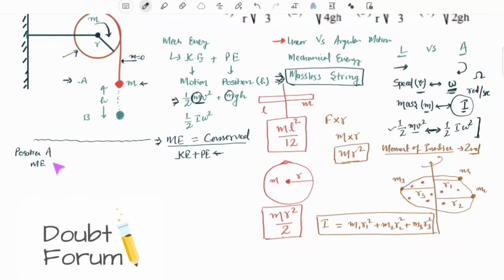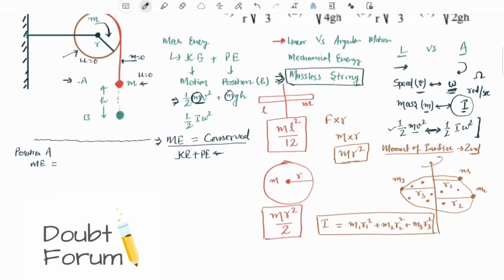Potential energy of the system means potential energy of the bob and potential energy of the disc. Kinetic energy of the bob is 0 because the bob was initially at rest. Similarly, kinetic energy of the disc would also be 0 because the disc was initially not rotating, was at rest.